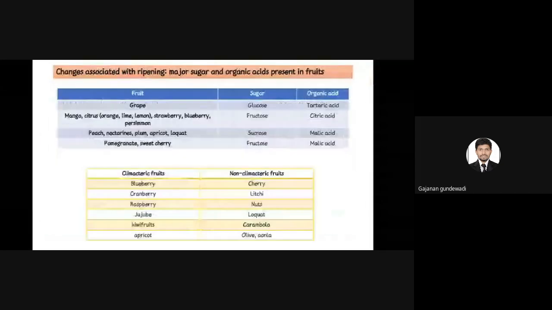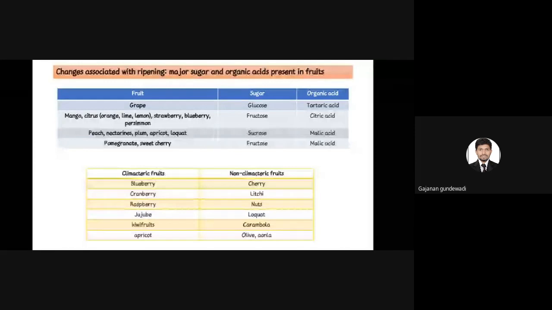And coming to this, as the maturity or ripening takes place, there will be a change with respect to organic acid and also sugar. Sugar content increases and organic acids decrease. In grapes, the major sugar is glucose and the organic acid is tartaric acid. In strawberry, blueberry and persimmon, major is fructose and citric acid. Here in some of the papers you will get the question like which is the sweetest sugar. It's fructose followed by sucrose followed by glucose.